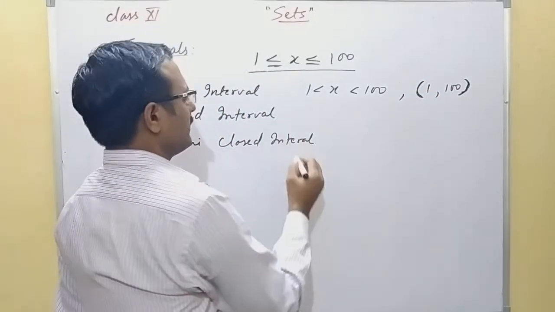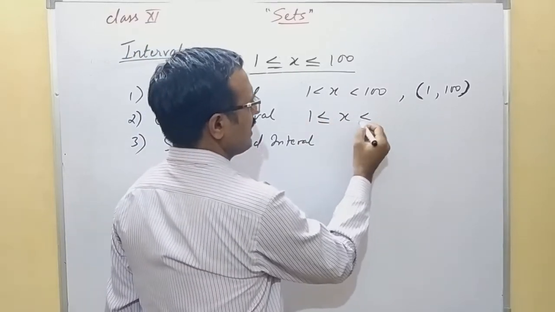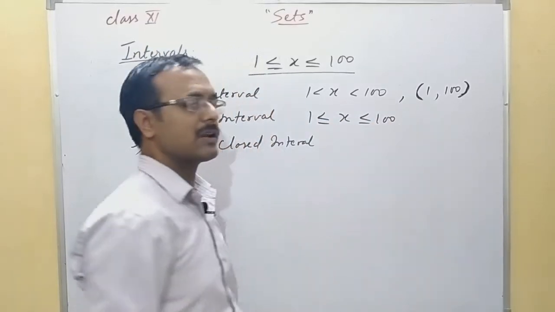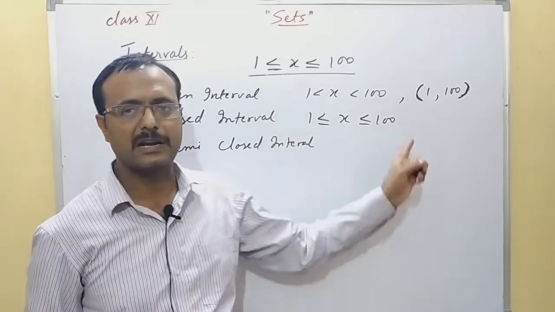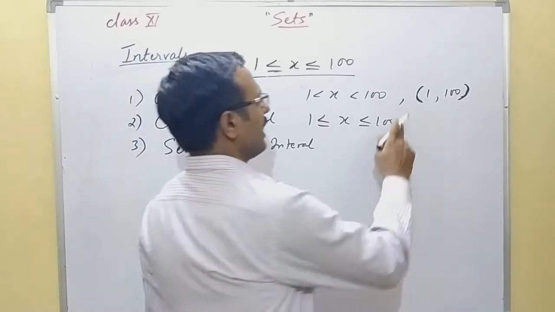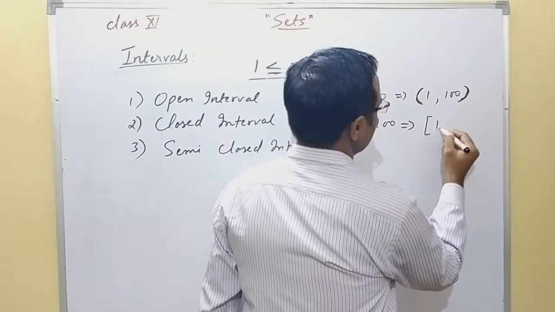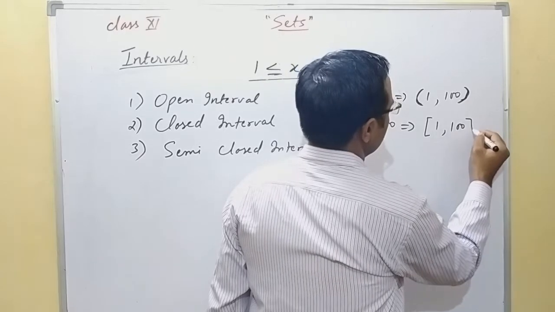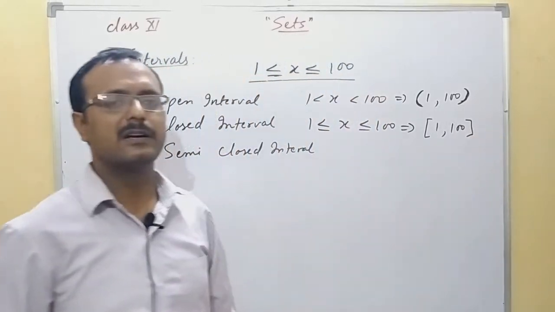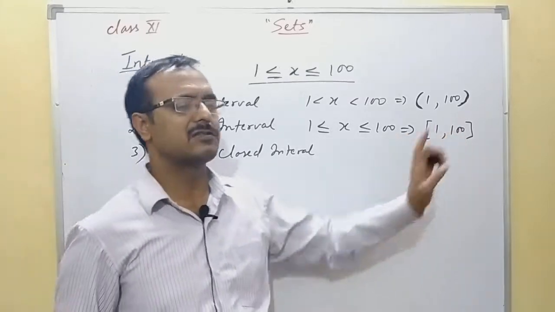Now closed interval: if you are including the end points 1 and 100 both, then it will be called a closed interval, and it is denoted like this. You put both numbers in square brackets with comma separation: [1, 100]. So 1 and 100 are also included.